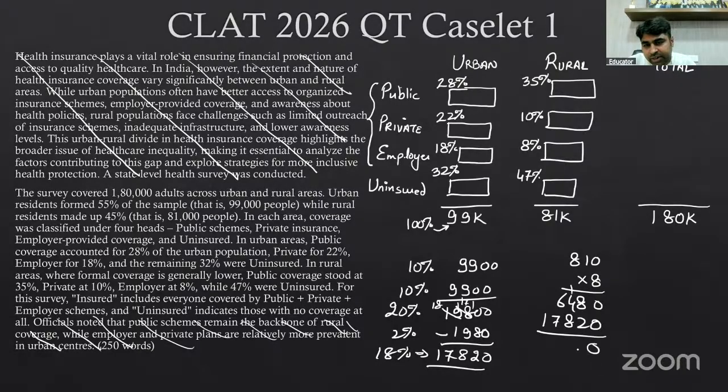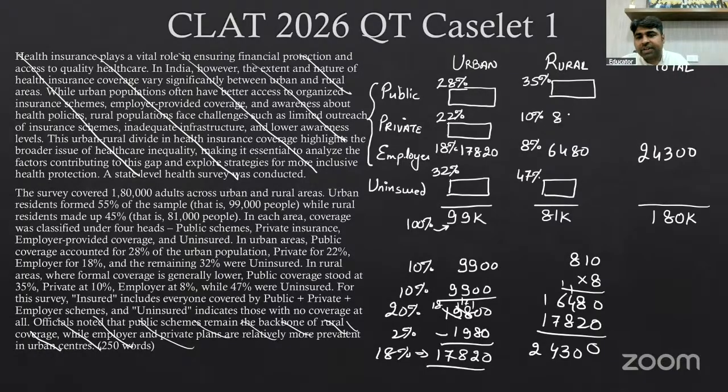So 8 plus 2, 10, 8 plus 4, 12 plus 1, 13. So this was 7 plus 7, 14. So 24,300 will come up here. And the 8%, because in this process I have found out, it came out to be 6480. And the 18% also in the process I found out, that was 17820, will be my answers.